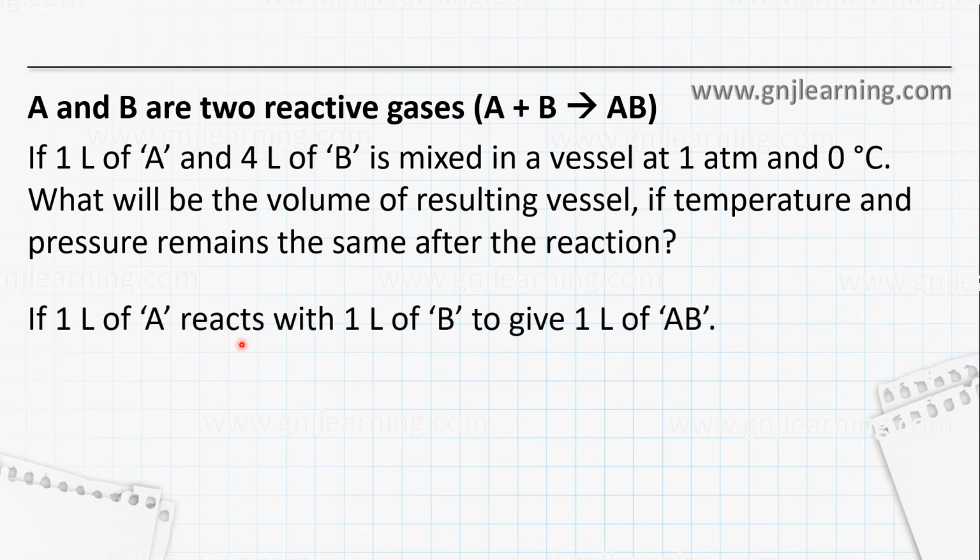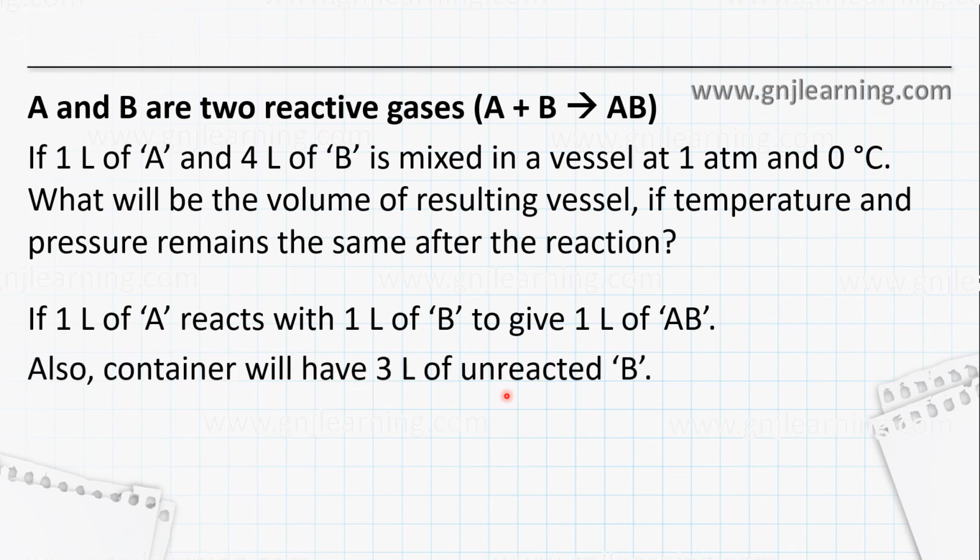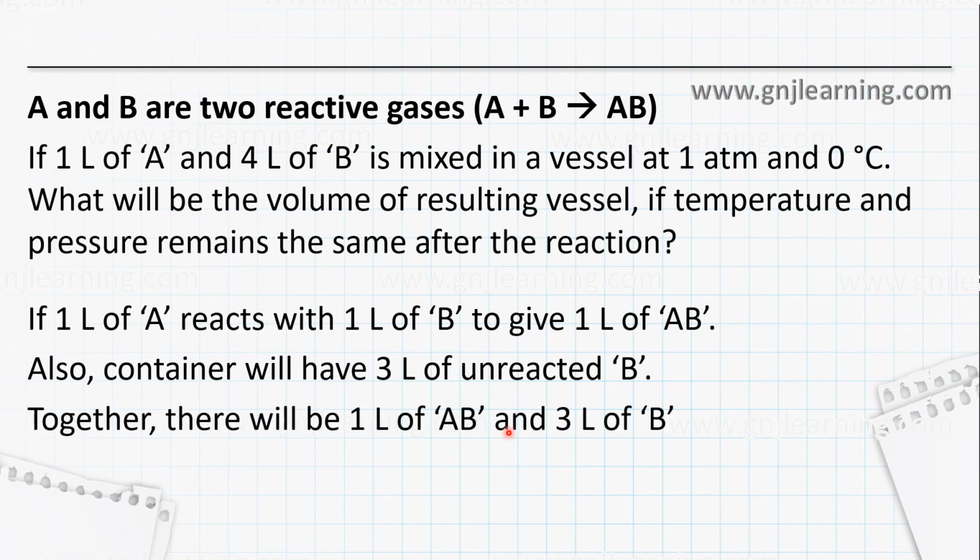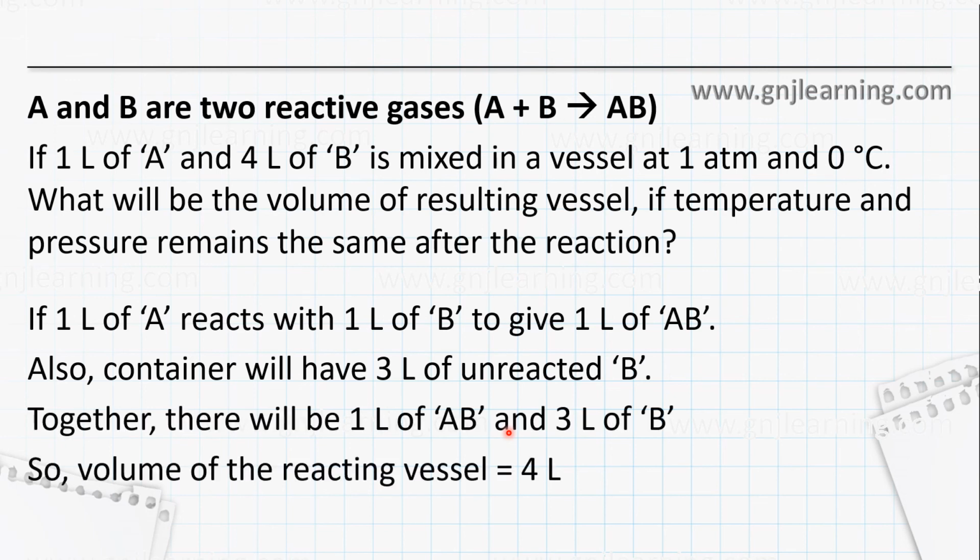1 liter of A reacts with 1 liter of B to give 1 liter of AB. Now what is left over? In the container there will be 3 liter of unreacted B. So 1 liter of AB and 3 liter of unreacted B will give a total of 4 liter. So the total volume of the gas that is inside the vessel will be 4 liters.